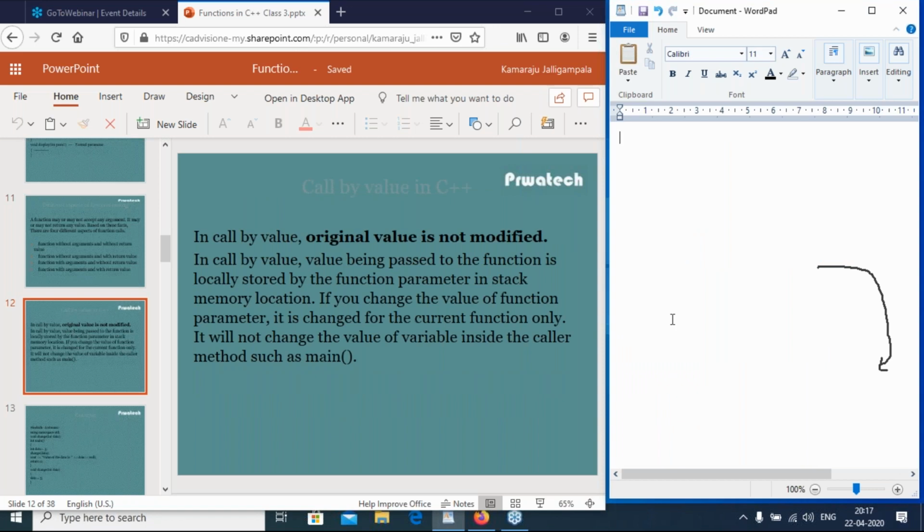Next is call by value in C++. In call by value, original value is not modified. In call by value, value being passed to the function is locally stored by the function parameter in stack memory location. If you change the value of function parameter, it is changed for the current function only. It will not change the value of variable inside the caller method, such as main.